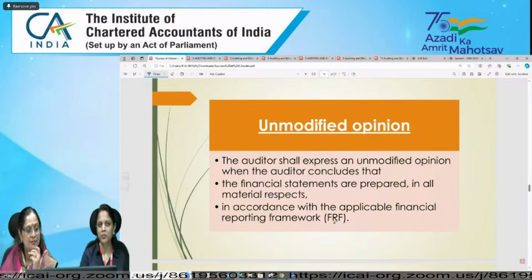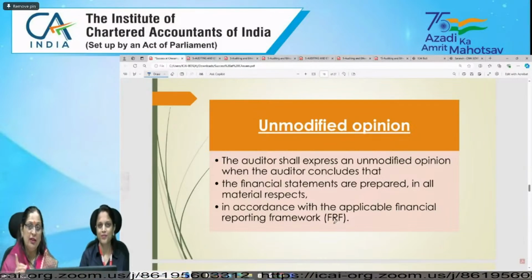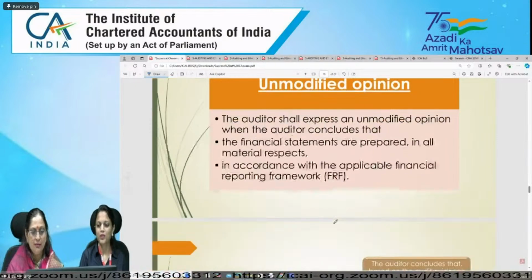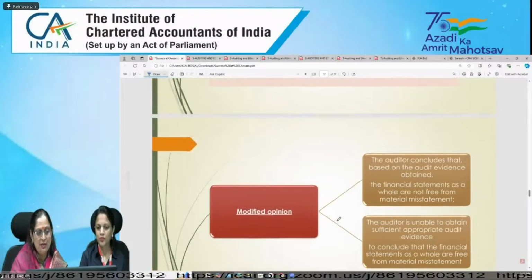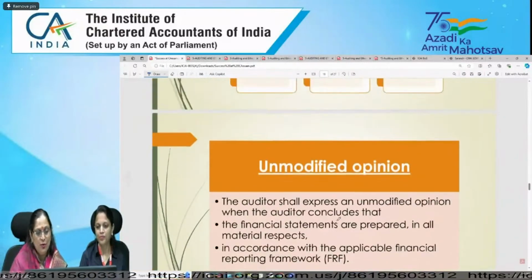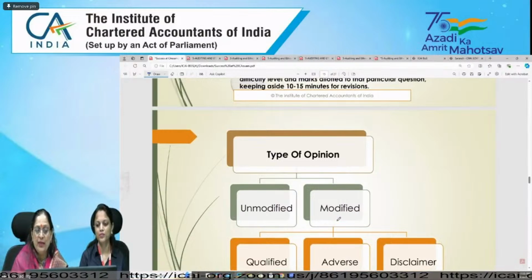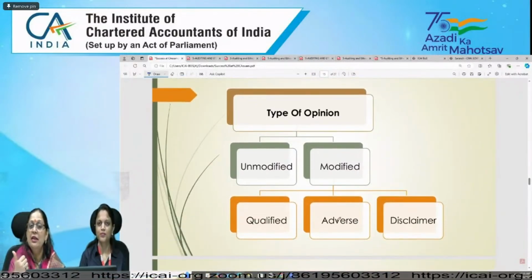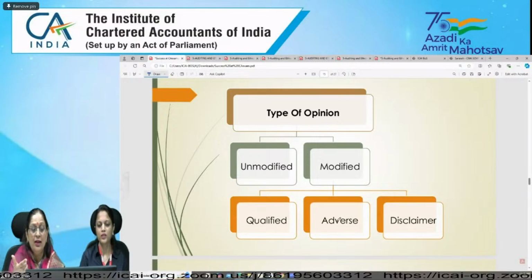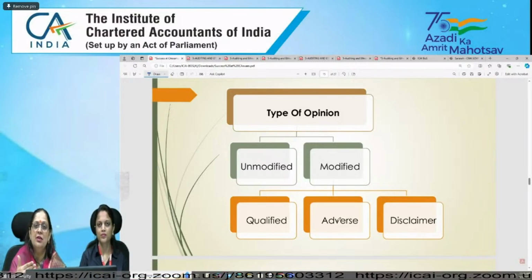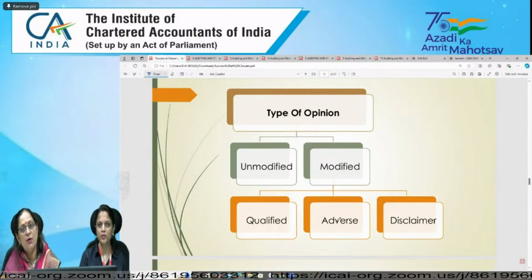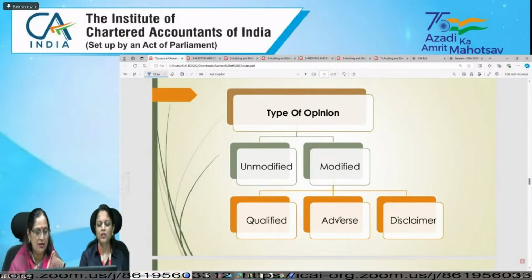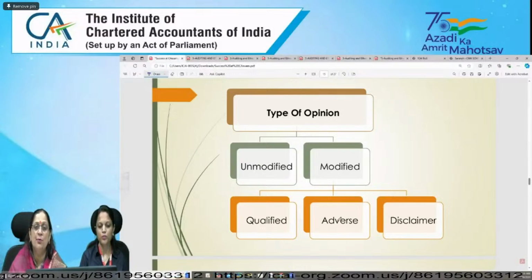There is no material misstatement. Very, very important word. Right? Then we have modified opinion. Now move to the previous slide once again. One more previous. Yeah. So ma'am has explained the first thing, types of opinion. One is unmodified, second one is modified. And she explained that the auditor can issue unmodified opinion when the auditor concludes that financial statements are free from material misstatement, and these are prepared in accordance with the financial reporting framework.